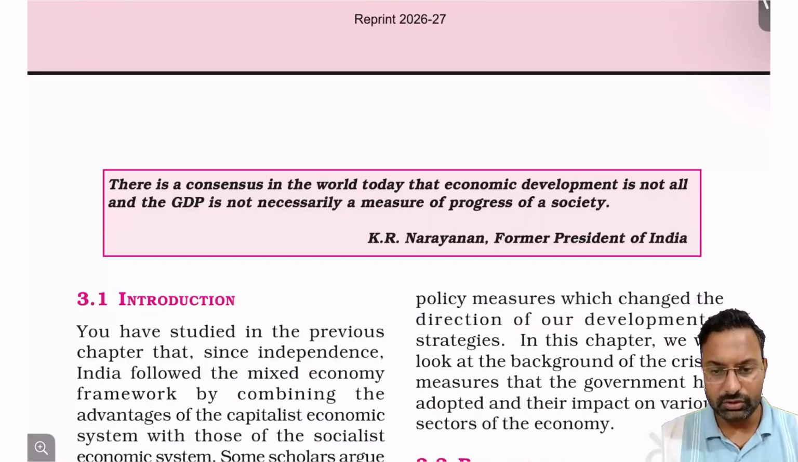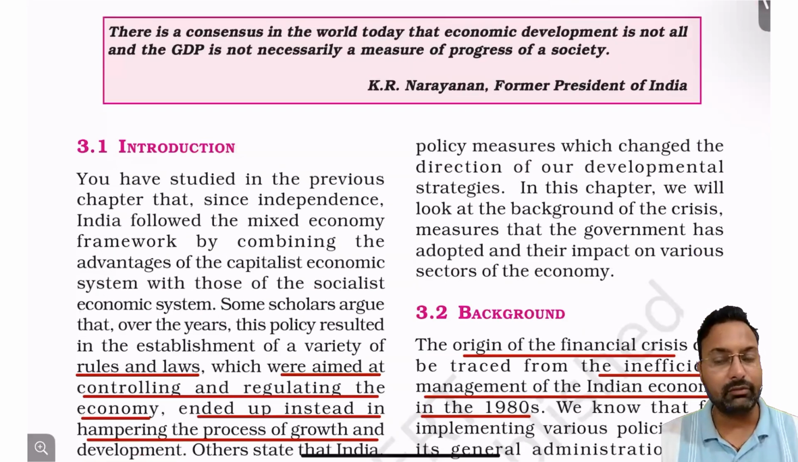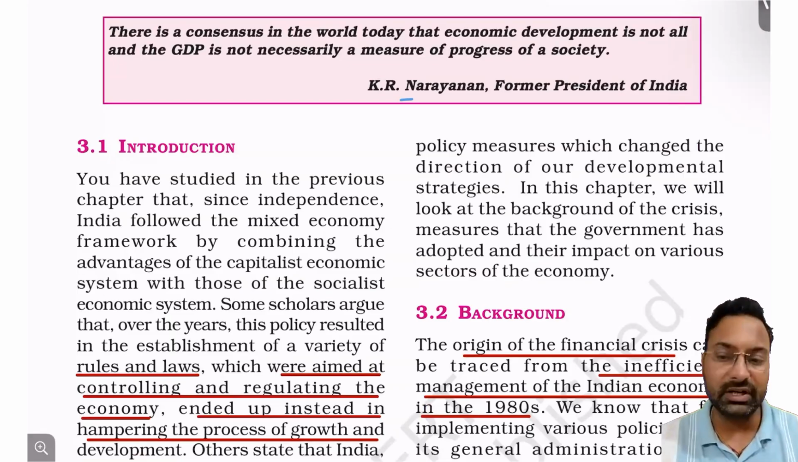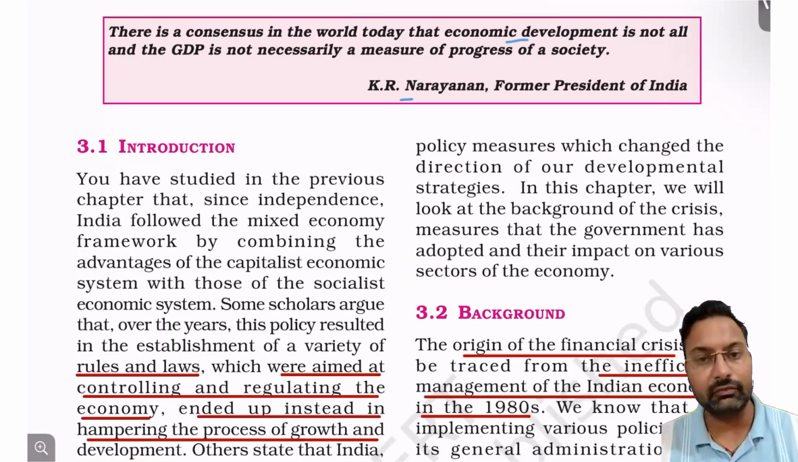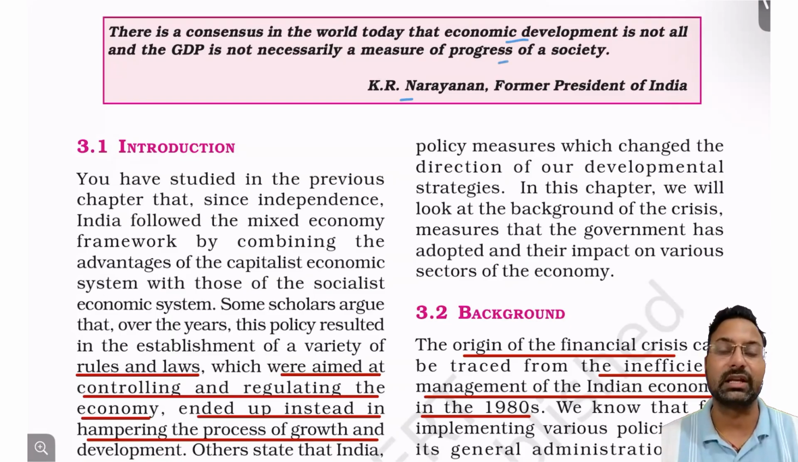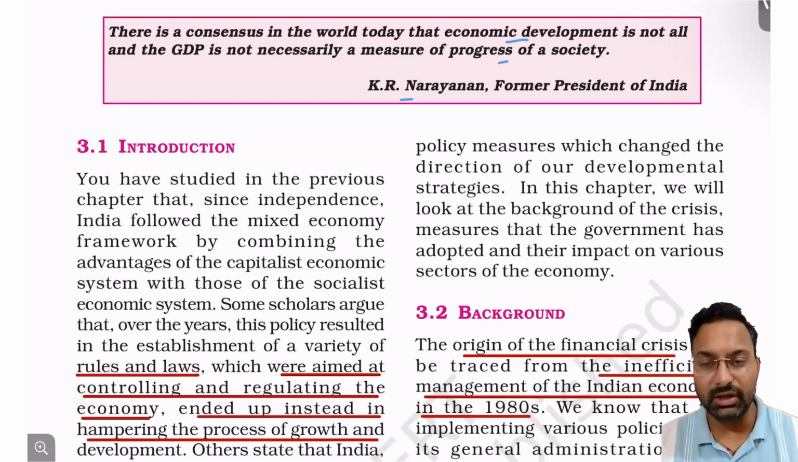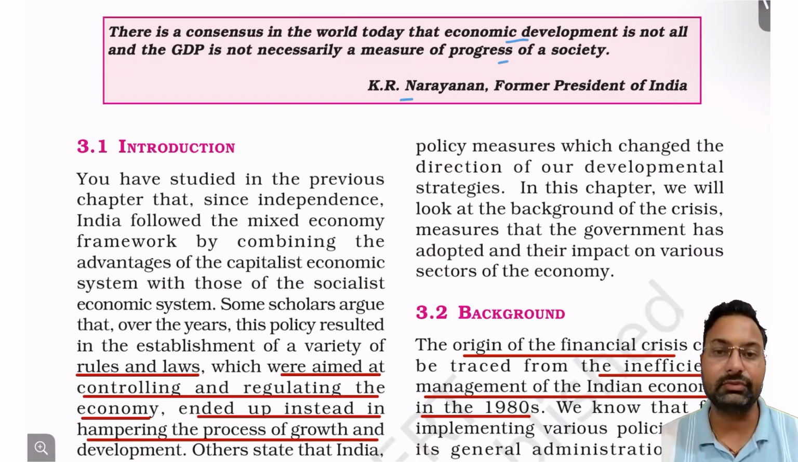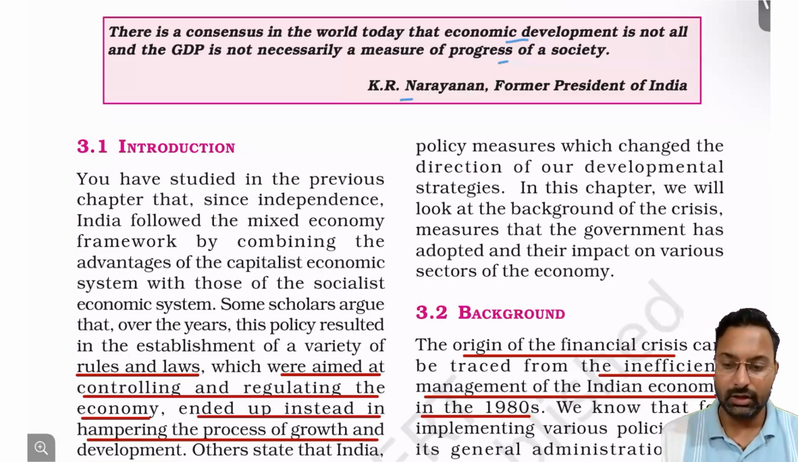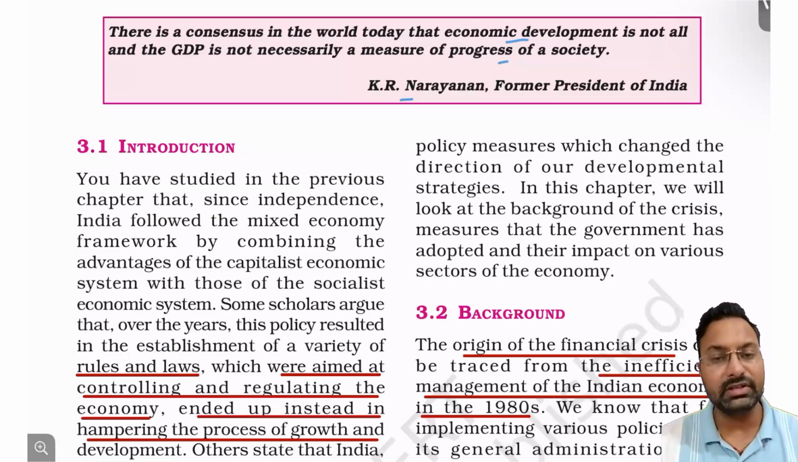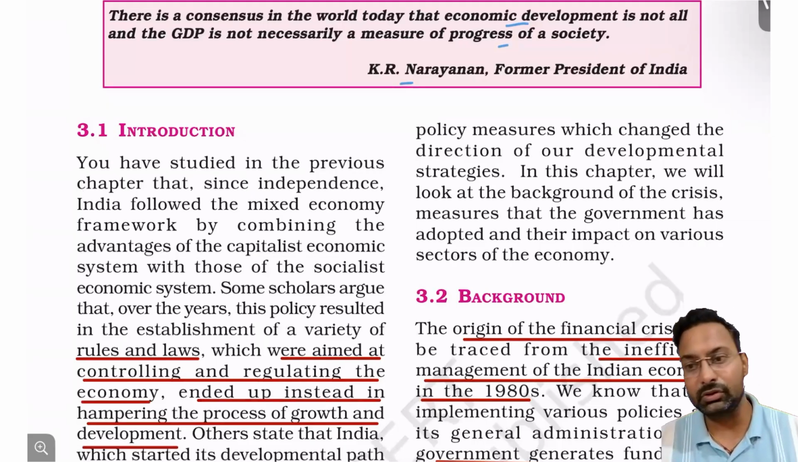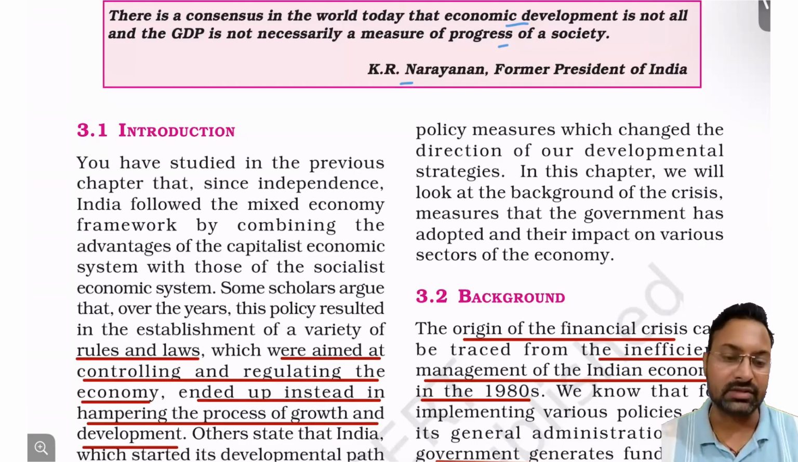Okay. So this quote by our former President of India, K.R. Narayanan, is very important. He said that the world knows that economic development measured in the form of GDP is not the measure of the progress of society. So we need a different metric to measure the progress of a society, right? We should not depend only on economic indicators. We should focus on other development indicators which will give a clear picture of the society's progress, right? This is a very important quote. You can always mention it in your essays, even your GS3 answers, right?